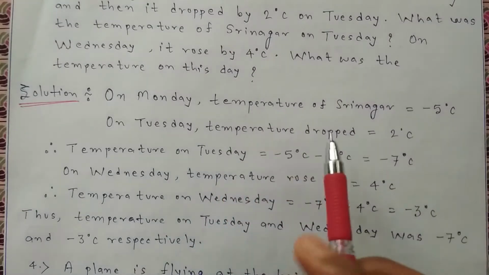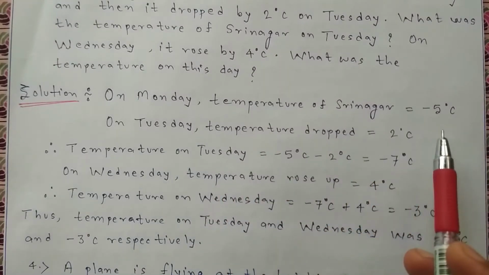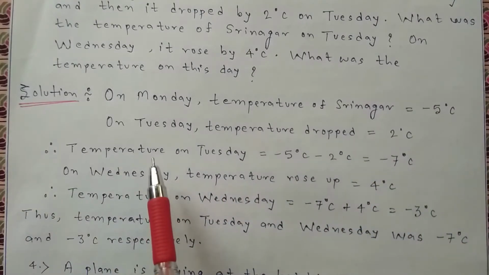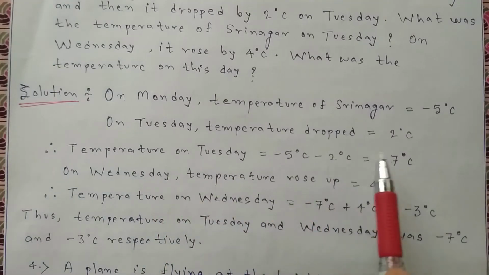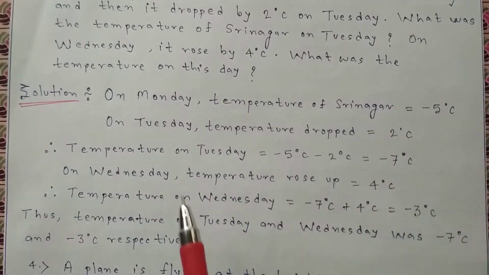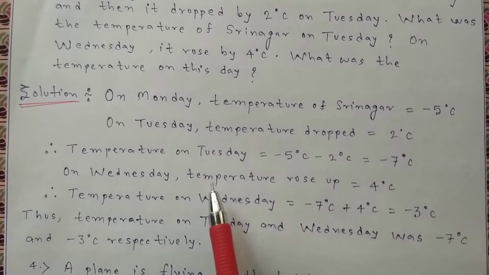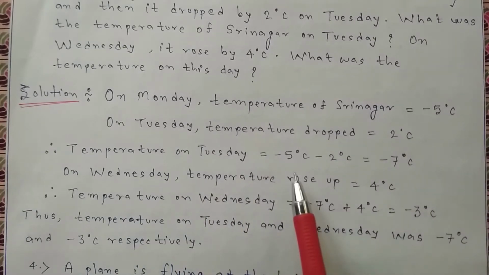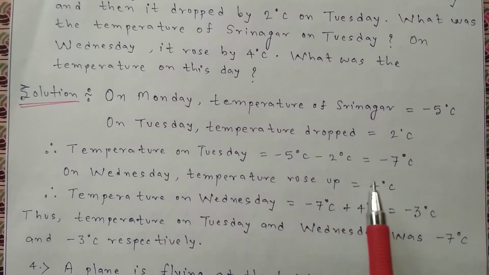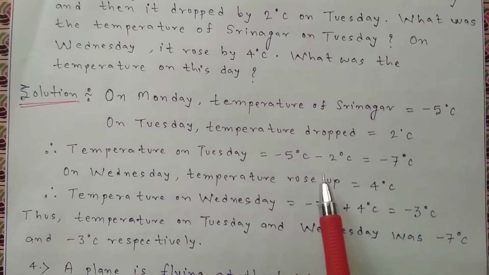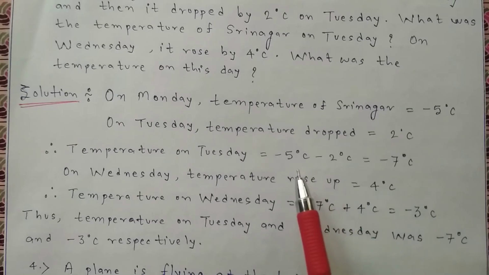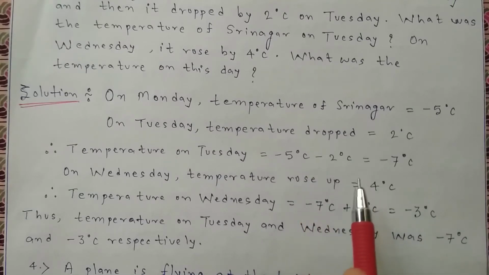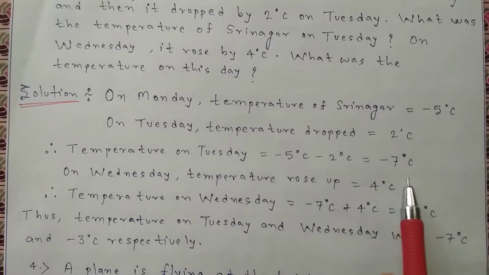On Monday, the temperature of Srinagar is equal to minus 5 degrees Celsius. And on Tuesday, the temperature dropped by 2 degrees Celsius. So the exact temperature on Tuesday was minus 5 degrees Celsius minus 2 degrees Celsius, equal to minus 7 degrees Celsius. Means we will subtract 2 degrees Celsius from minus 5 degrees Celsius to get the exact temperature of Srinagar on Tuesday, and it is minus 7 degrees Celsius.